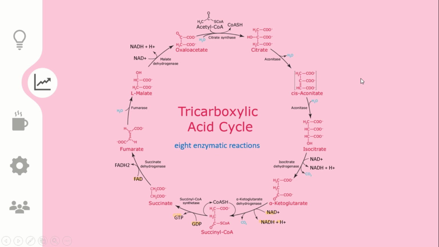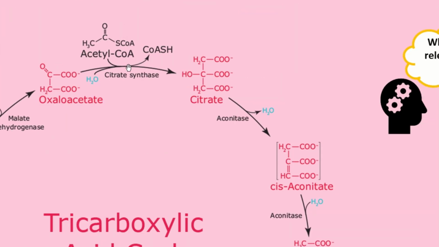Now we often face a question: which carbon is released as CO2? As we can see, this was oxaloacetate, so the third carbon, that is CH2CO minus, and the second carbon, that is C double bond O CO minus, have been converted into COH CO minus. So in this citrate we have first carbon, second carbon and third carbon. The second and third carbon are derived from oxaloacetate, and the first carbon, CH2CO minus, is derived from acetyl CoA, right?